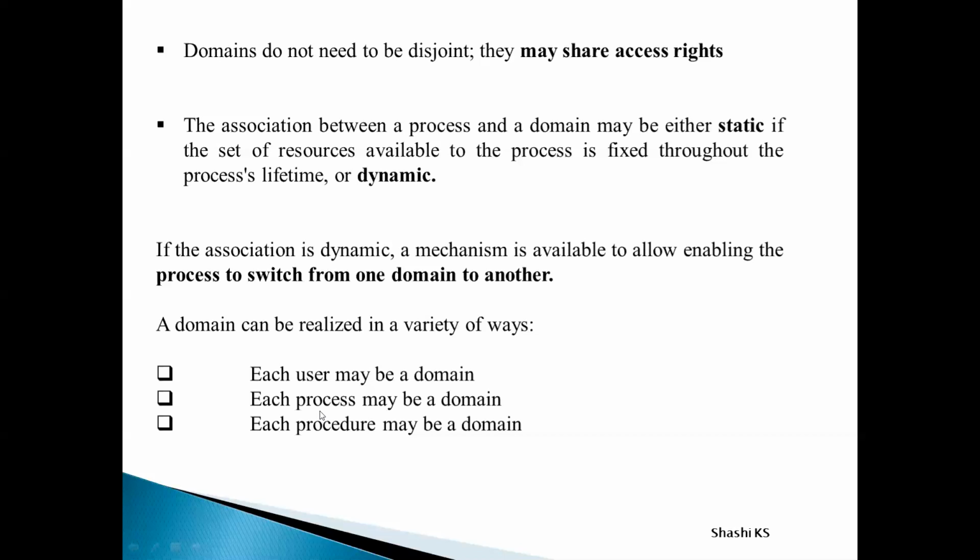In the second case, the set of objects which is going to be accessed by the process actually depends on the identity of the process. In the third case, every procedure may be a domain. That means whenever one procedure calls another procedure, there is going to be a domain switch. And what is going to be the set of objects in the third case? In the third case, the set of objects will be the local variables for the procedure. So those are all the different ways in which we can realize the concept of a domain in a computer system.